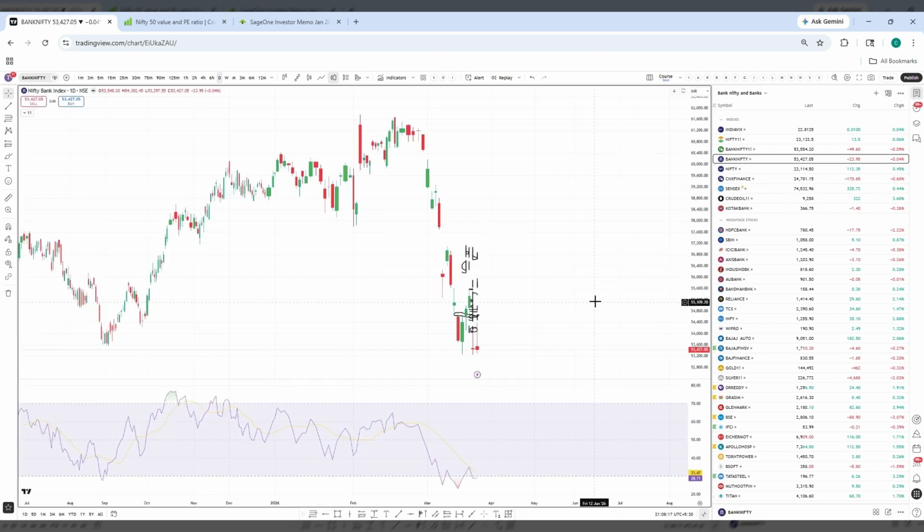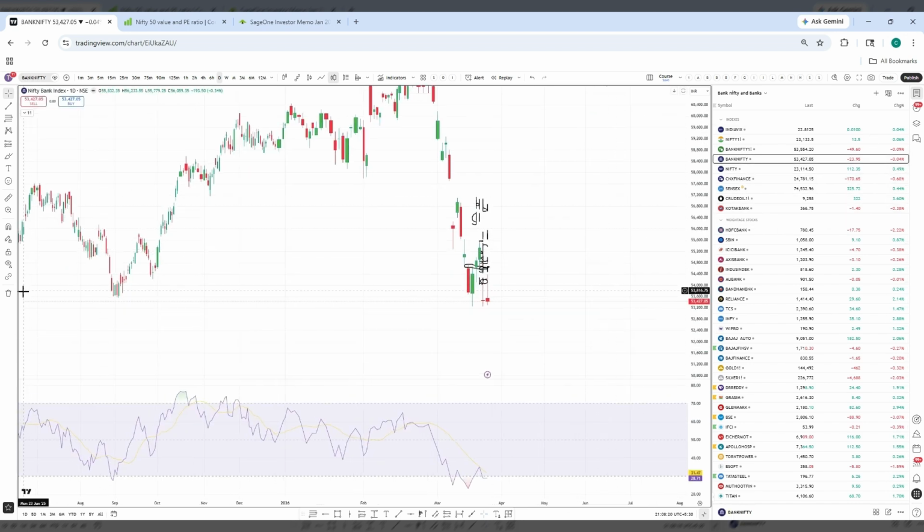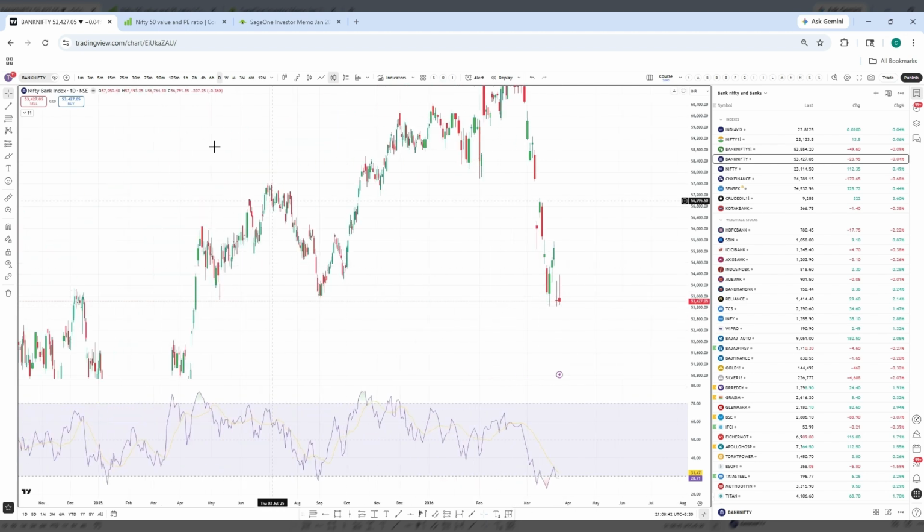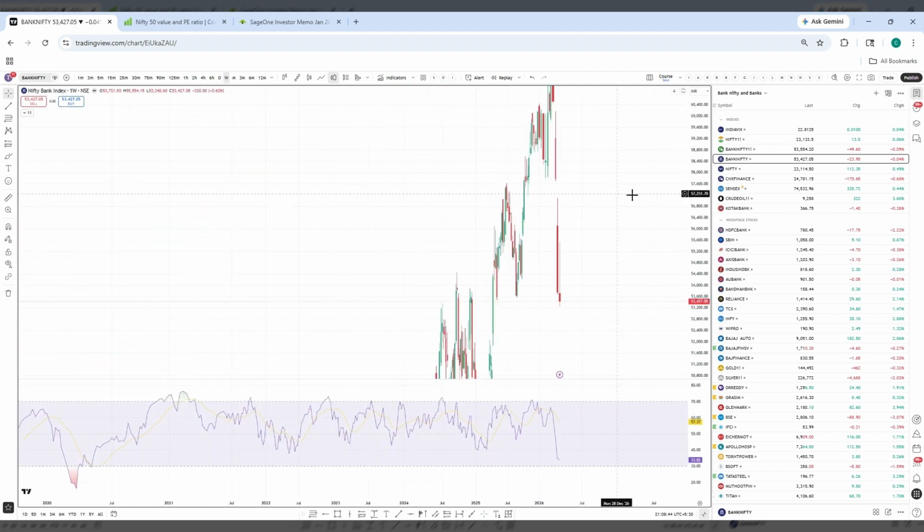And in Bank Nifty, let me clear all this. In Bank Nifty also, we are seeing divergence. Price is making lower lows, or equal lows. Price has made lower lows, and on the RSI indicator we are seeing higher highs. So we will see on the weekly time frame.